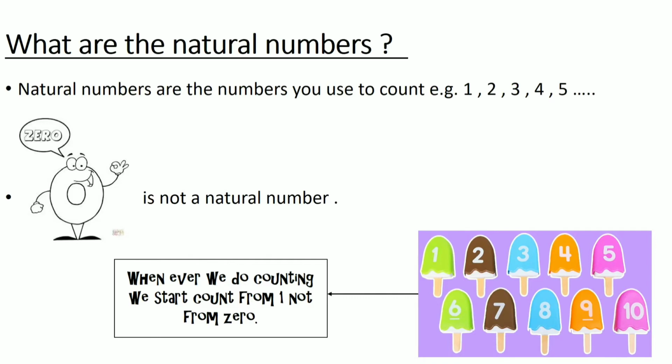What are the natural numbers? Natural numbers are the numbers you use to count, for example 1, 2, 3, 4 and 5. As you can see from the diagram below, we are not going to start our counting from 0. We are always going to start it from 1, 2, 3, 4. So 0 is not a natural number.